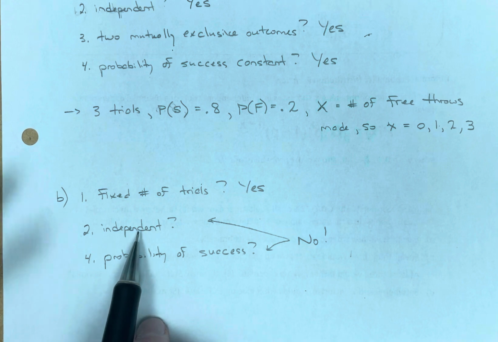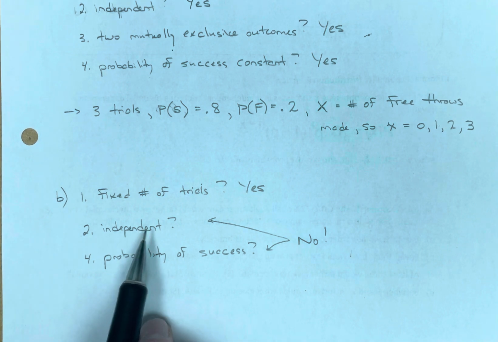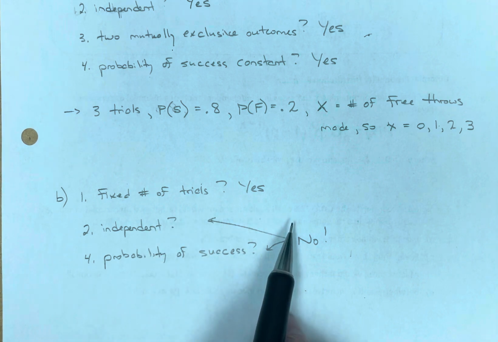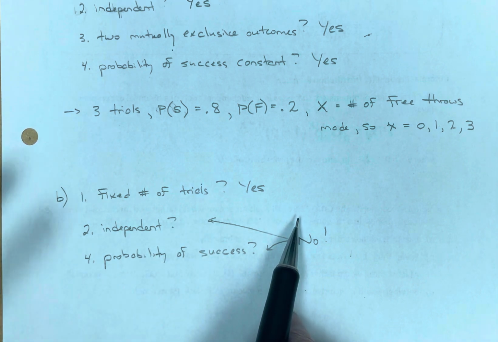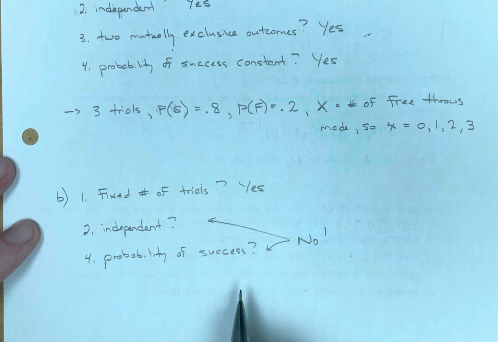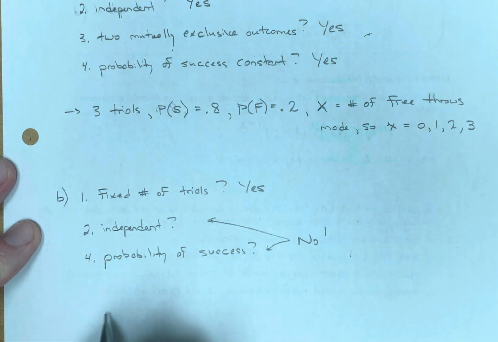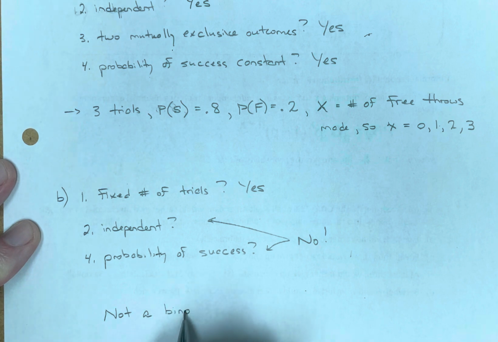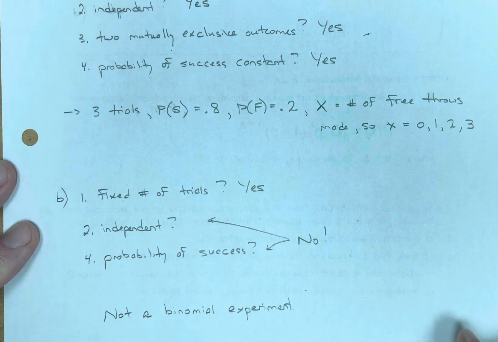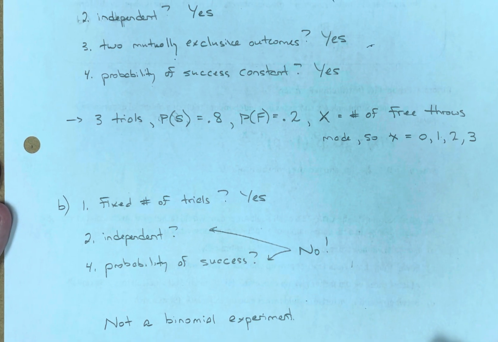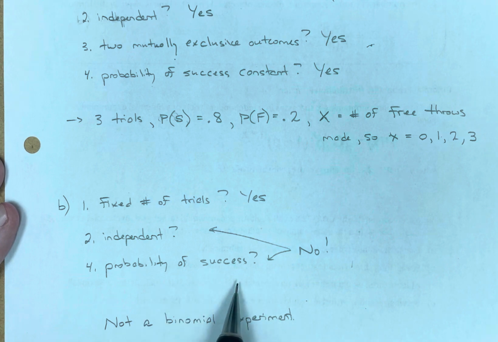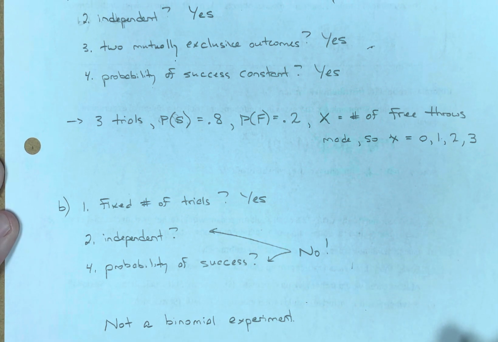The independence is similar here. You take a card out, you're affecting the outcome because there are fewer cards in the deck. You've changed what's taking place. So those 2 things are both big no's. We can ignore the mutually exclusive and we can say not a binomial experiment. It has to meet all 4 criteria. And by and large, if you're not going to replace something, you're changing the outcome very, very quickly. So there you have it.